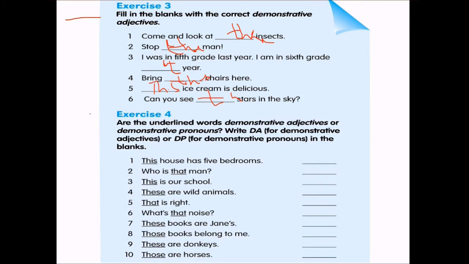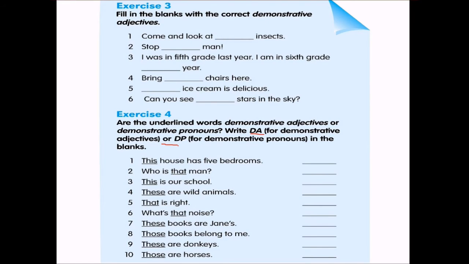Then exercise 4. Are the underlined words demonstrative adjectives or demonstrative pronouns? Write DA for demonstrative adjectives and DP for demonstrative pronouns. This house has 5 bedrooms. We have to find out which one is DA and which is DP.